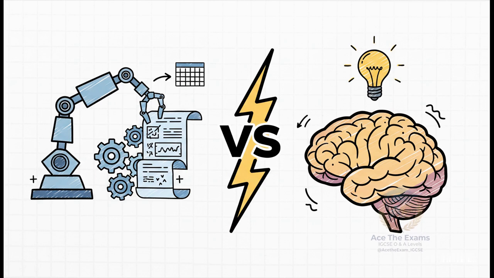But here is the critical part. Here is what AI cannot do. It cannot perform that high-level AO3 evaluation we just talked about. It cannot interpret the nuance of those non-financial factors or debate the long-term strategic impact of a suddenly depleted current ratio. The mechanical data entry? Yeah, that's completely automated now. But your sharp, critical, human mind is absolutely irreplaceable when it comes to analyzing interested parties and limitations.